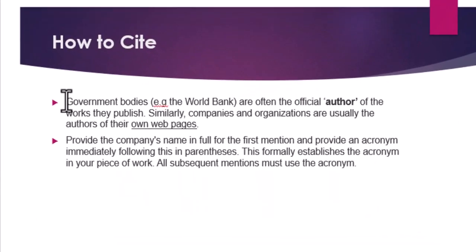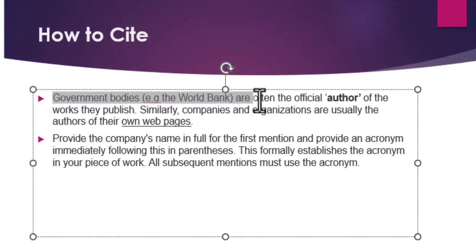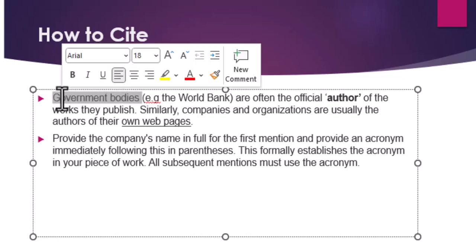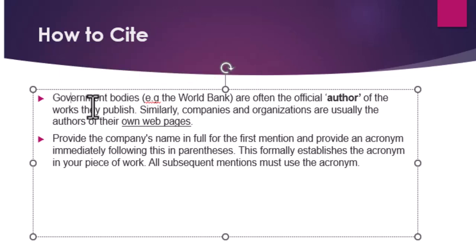So we are saying government bodies such as the World Bank are often official authors of the work they publish. Similarly, companies and organizations are usually authors of their own web pages. So if a company has its own web page, that company is the author of that particular web page. If a government body publishes something on its website, that government body is the author of that web page. So now how do we cite such web pages? This is how we do it.